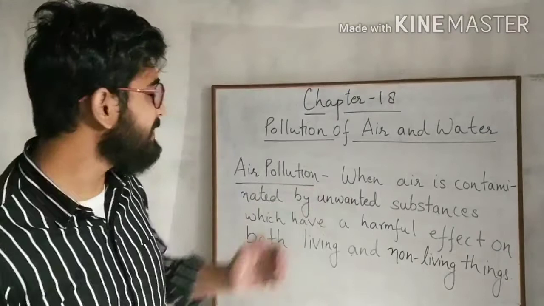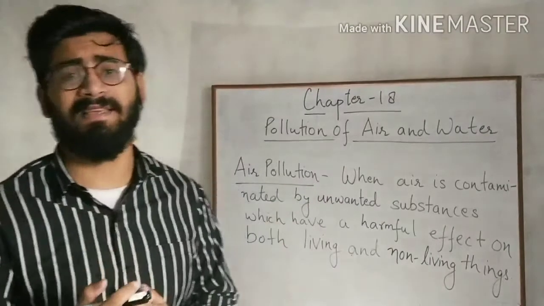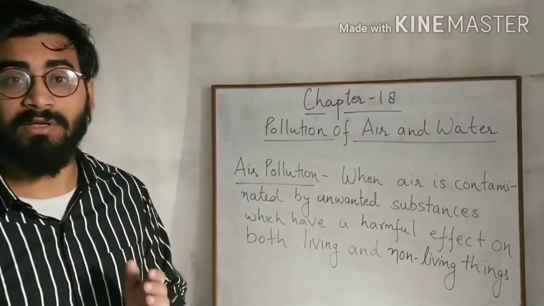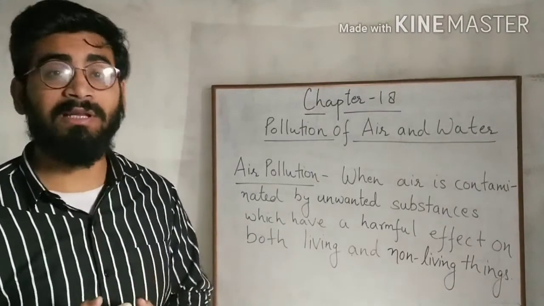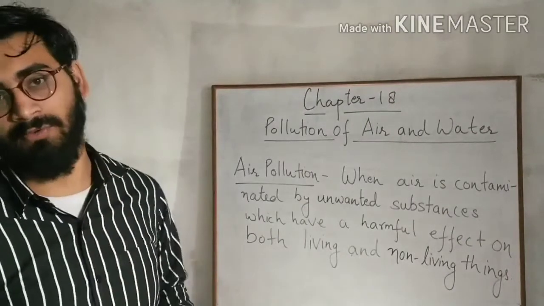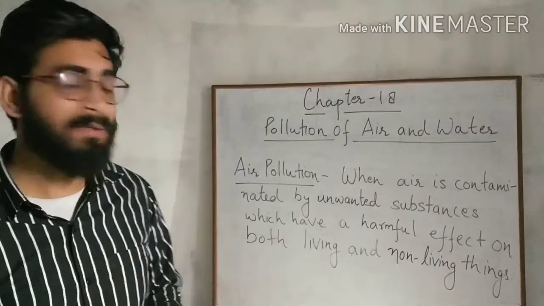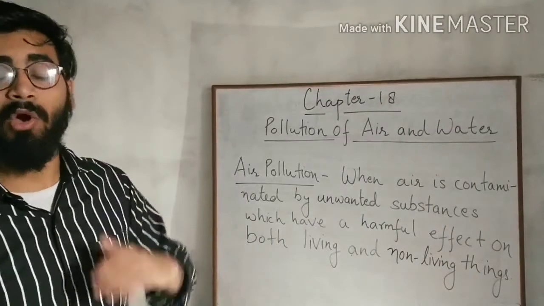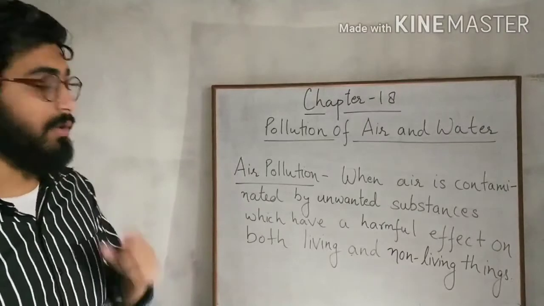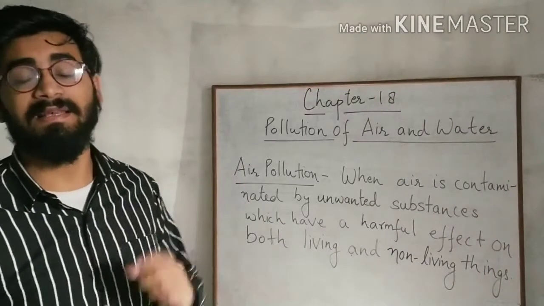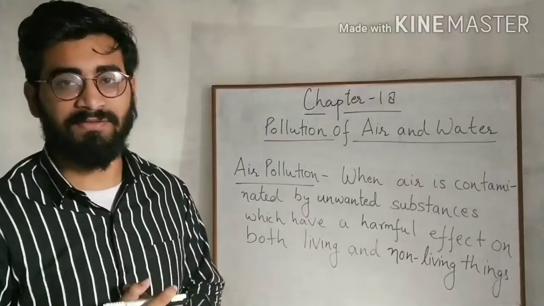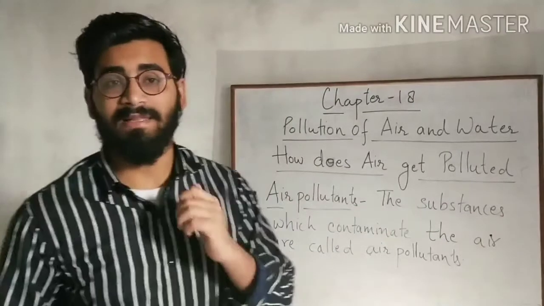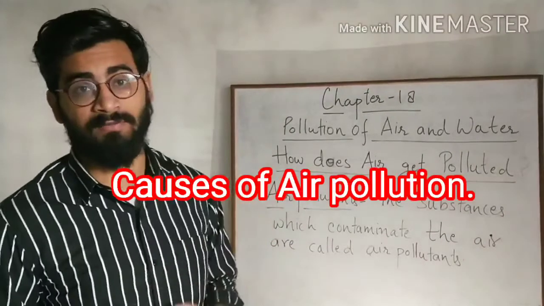But when this air is contaminated by unwanted substances which have a harmful effect not only on living things but also on non-living things, then it is air pollution. Understood? What is air pollution? When air is contaminated by unwanted substances which have a harmful effect on both living and non-living things, that is air pollution. Now let us discuss how air gets polluted, that means what are the causes of air pollution.